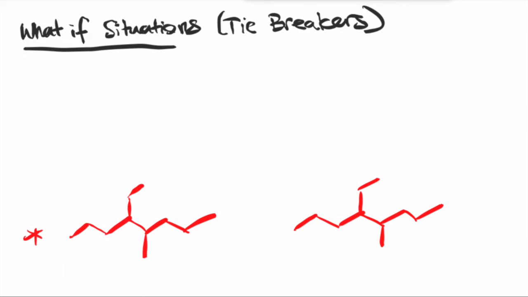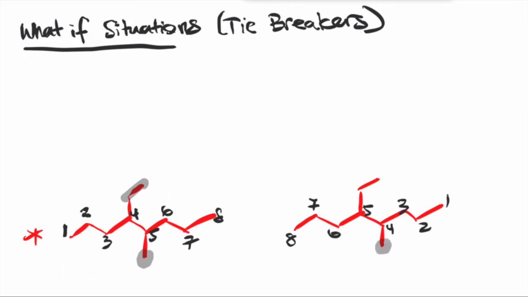Let's see the second what-if situation. All right, so on the left-hand side, you see that you have a substituent at carbon number 4 and at carbon number 5. And on the right-hand side, you also see a substituent at carbon number 4 and carbon number 5. So what do we do? The previous rule doesn't help you there, right? Because you both have locants 4 and 5, so they again are deadlock tied.